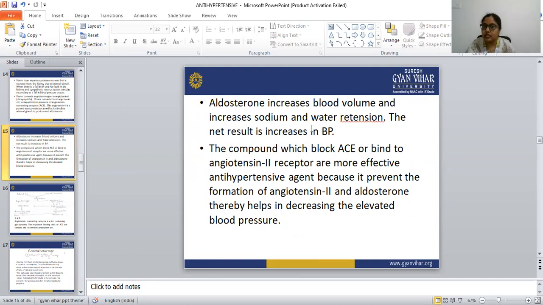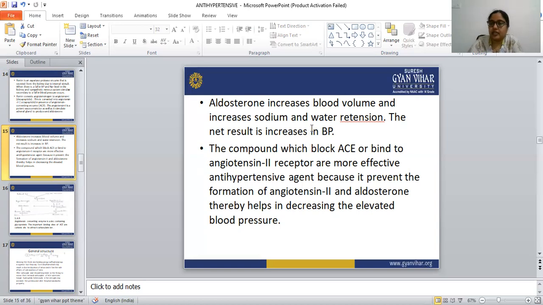Angiotensin 2 is a potent vasoconstrictor, which obviously increases the blood pressure. And the compounds which block the ACE or bind to the angiotensin 2 receptor are more effective antihypertensive agents. So the compound that blocks the conversion of angiotensin 1 to angiotensin 2 is known as an ACE inhibitor.